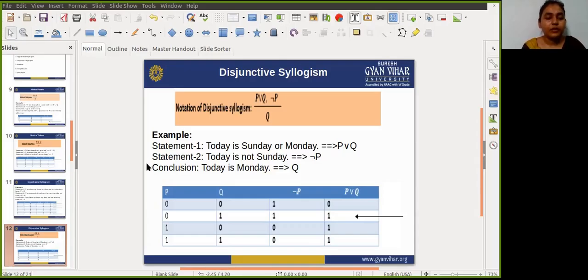Okay. So by using a truth table, we show this. Firstly we calculate P or Q. Then we apply a conjunction rule on not P and the result of P or Q. So guys, in the first case, obviously the result will be 0, so let it be. In the second case, the result will be true, and we see that the value of Q is also true, right? Again for the third row, the result will be 0, so let it be. And in the fourth case, the result will be 0, so let it be, right?